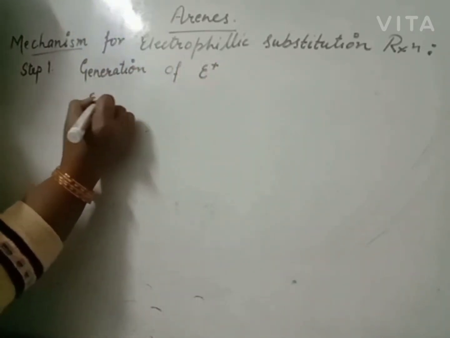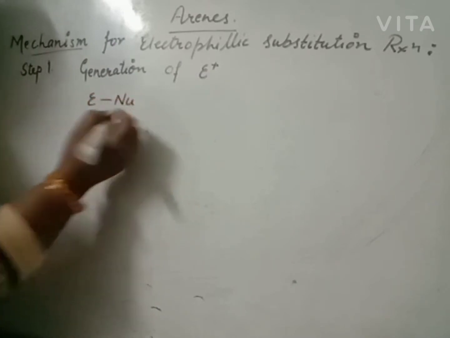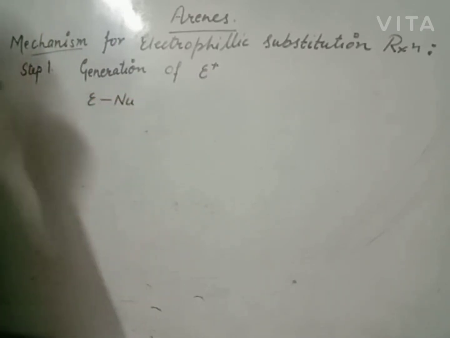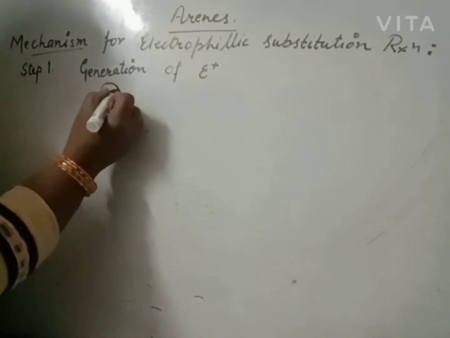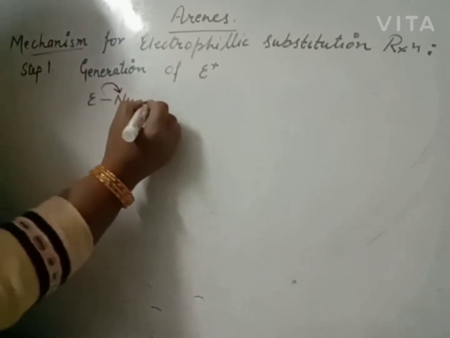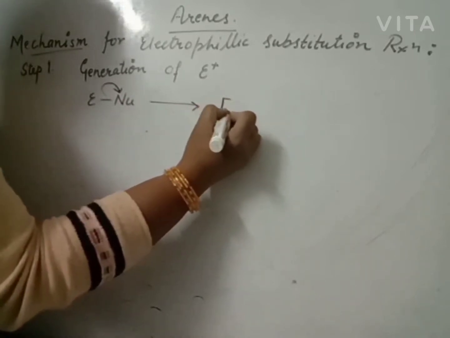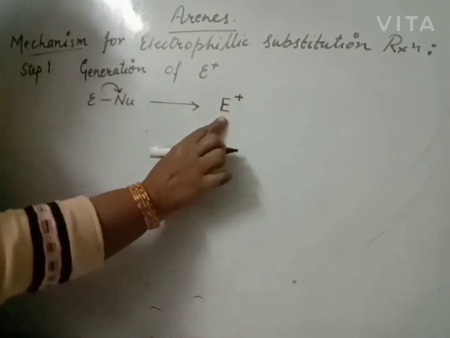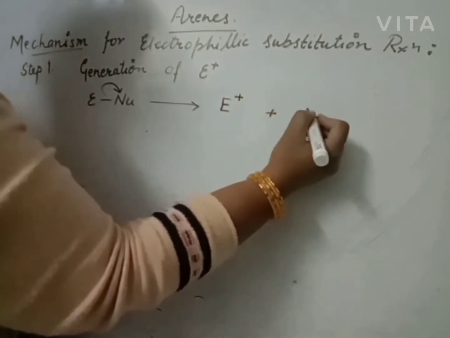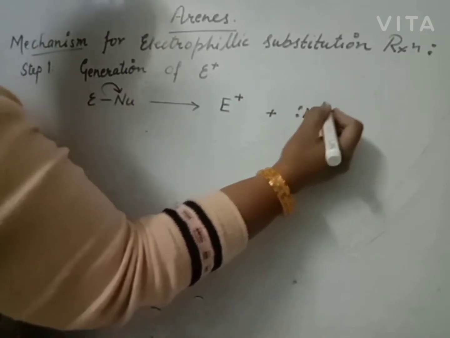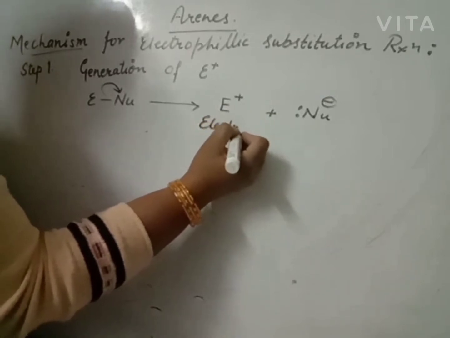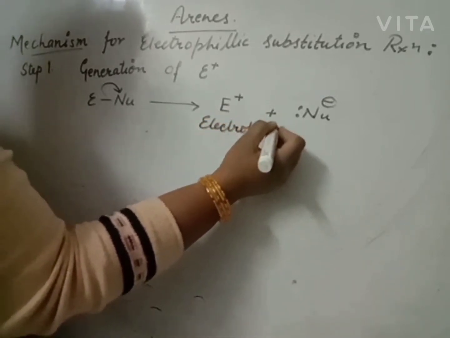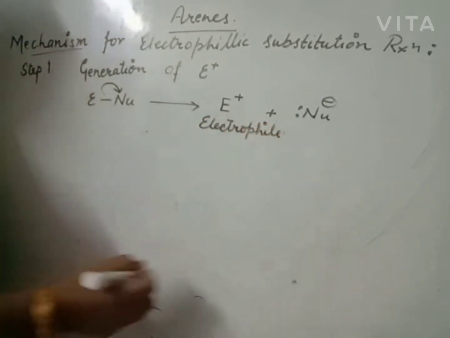Later we have a reagent that consists of electrophile and nucleophile both. Nucleophile is more electronegative, so it attracts both the electrons towards itself. And we get two species: one is an electron deficient species and the other is an electron rich species. The electron deficient species is known as electrophile.